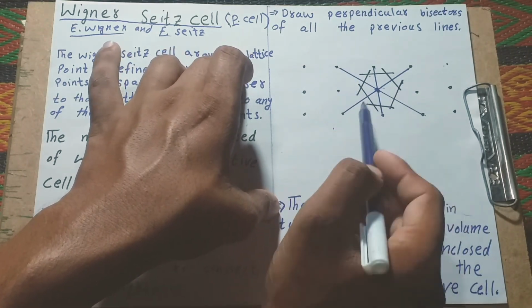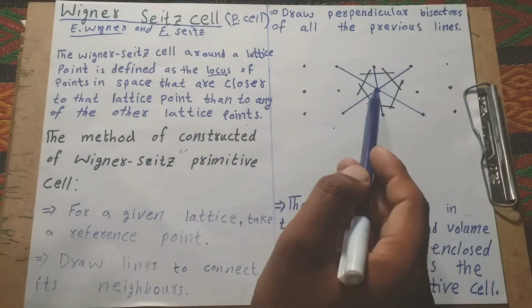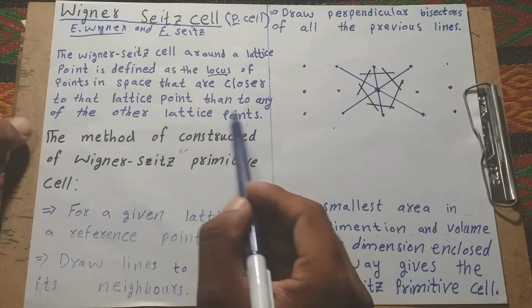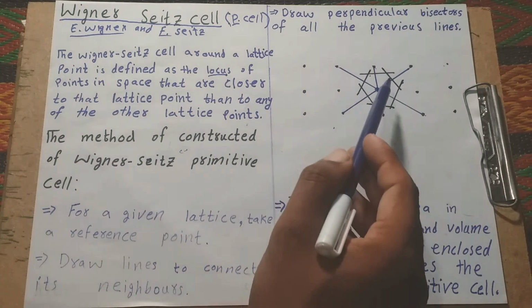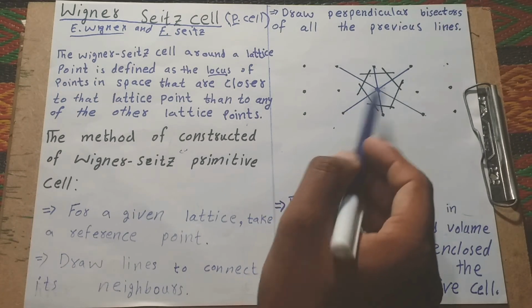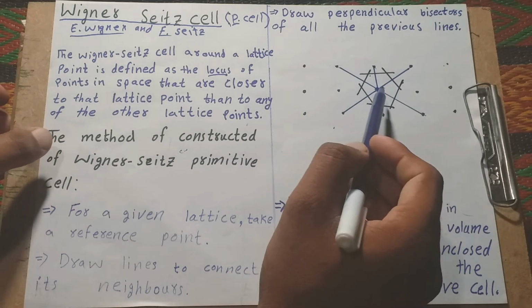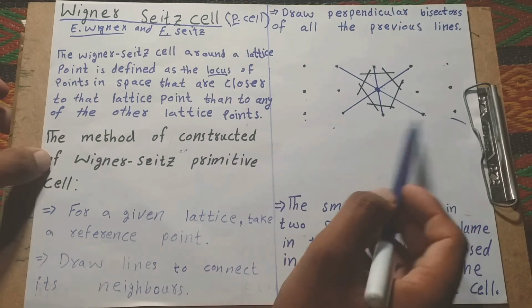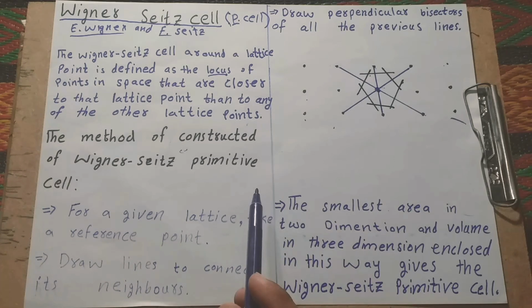This is a lattice point, but those points of the lattice are close to each other. We draw a primitive cell or Wigner-Seitz cell. Then, compared to any other lattice point, we only take the region closer to this lattice point to draw the Wigner-Seitz cell. Okay, understand the definition.